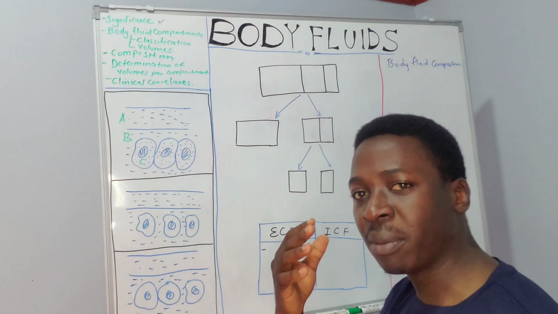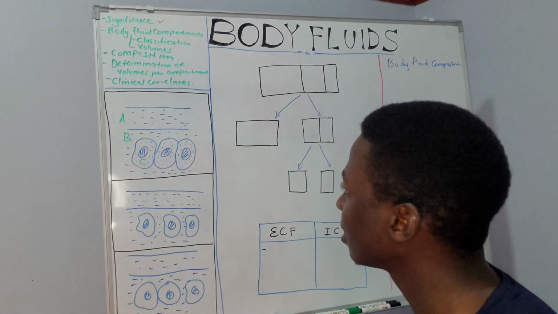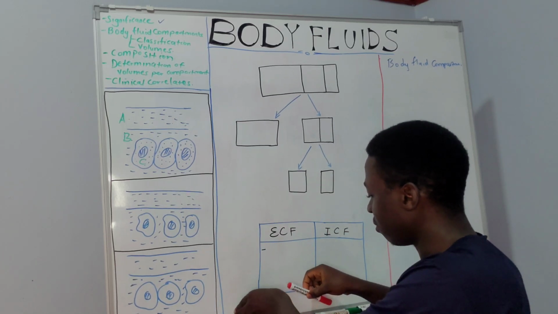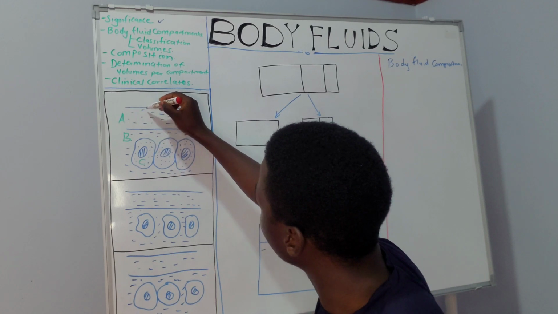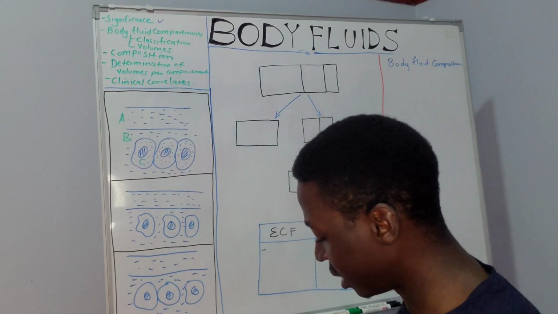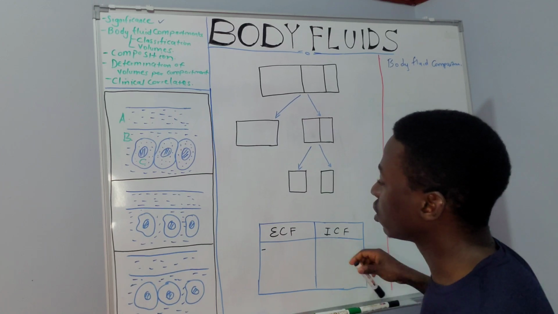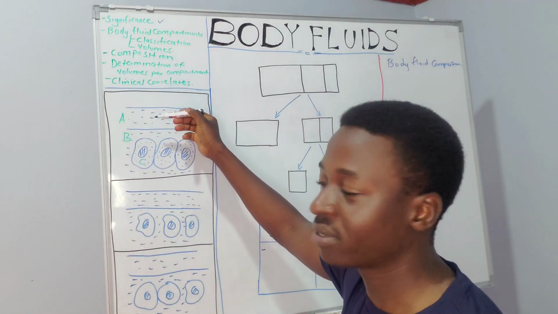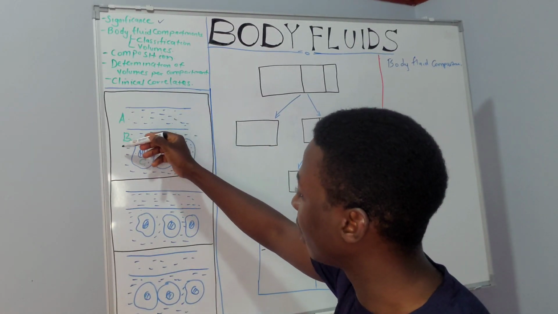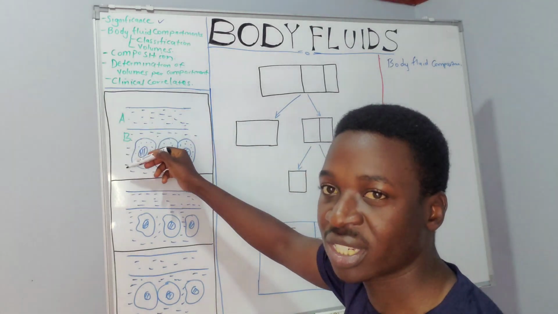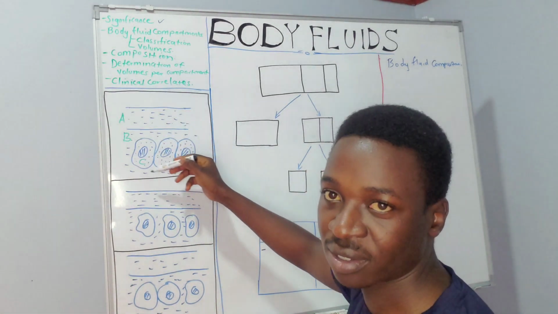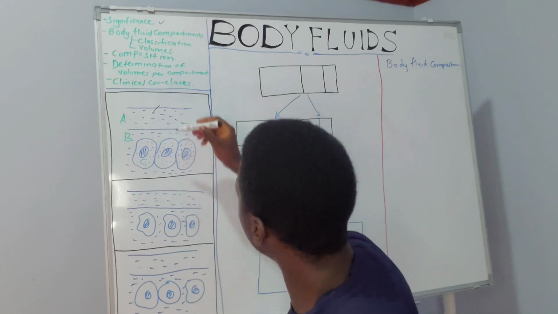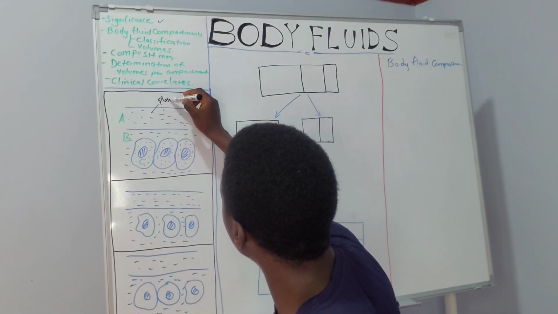So from our brief biology background, you realize that if you look at our vessels, this is an illustration of our vessel. This is a blood vessel, as we are seeing here. And in this blood vessel, it has a lot of fluid within. The fluid component of blood within the vessel is called plasma. And then we have another component of fluid that is located outside the cells, so the environment outside the cell. So we have fluid that is within the blood, which is the plasma.